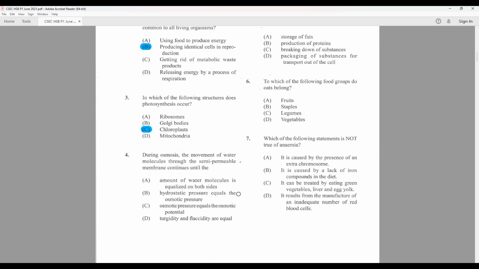Amount of water molecules is equalized on both sides? No. Hydrostatic pressure equals the osmotic pressure. Yes, but let's continue reading on. Osmotic pressure equals the osmotic potential. No. Turgidity and flaccidity are equal. So the best answer is B.